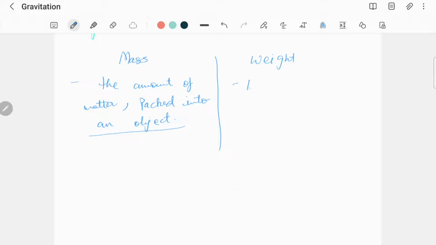Whereas the weight is actually a force that is exerted on that mass. Why it is exerted on that mass is also of concern to this topic because it relates with Earth's gravitational field. And so the force that is exerted on a mass is called the weight.